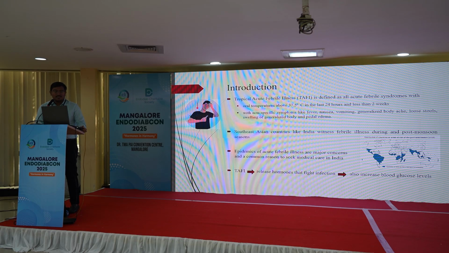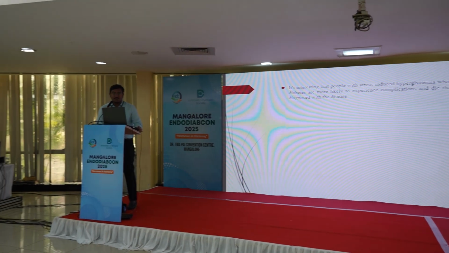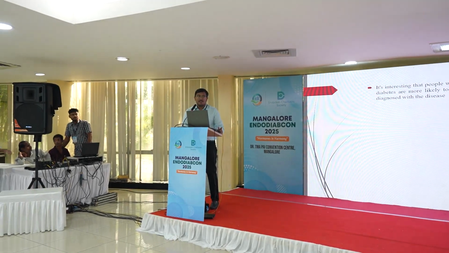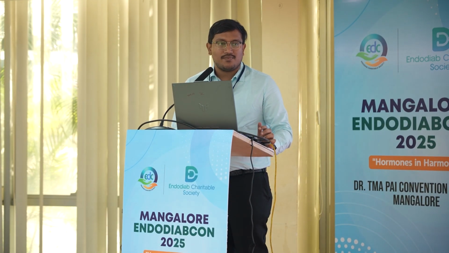So tropical acute febrile illness, TAFI, causes release of hormones that fight infections. These hormones can in turn also cause increase in the blood glucose levels. It is interesting that people with stress-induced hyperglycemia are in turn associated with increased risk compared to the patients with diabetes. In low and middle income nations, febrile illness is the leading cause of morbidity and mortality among children and also in adults. TAFI is due to infections like malaria, dengue, typhoid, chikungunya, leptospirosis and many others that we see in these tropical areas. With seasonal heterogeneity due to geographical location, recurrence of infections are common in India.